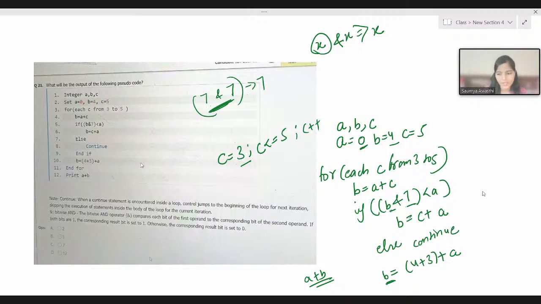Then what would be executed? The else part will be executed. Right? So in else what we have is continue. So we will continue with the loop now.